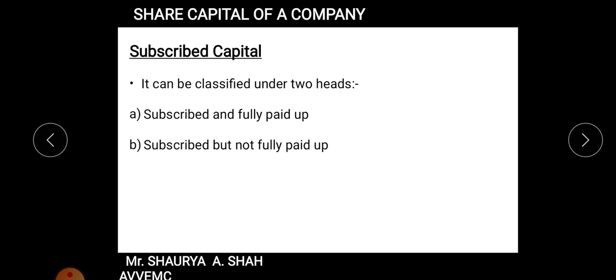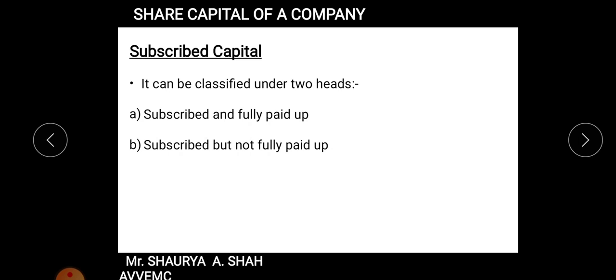So suppose I gave you the example of 4 lakh shares are subscribed. Out of those 4 lakh shares, if I have called up the full 10 rupees amount, so I have received 40 lakhs from them. So that is subscribed also and fully paid up also, right? I hope it is clear. So whenever the called up 10 rupees per share are also fully received, it means that the shares are subscribed and fully paid up.